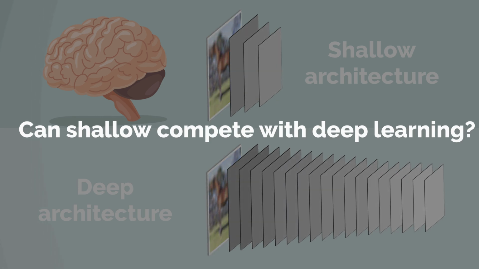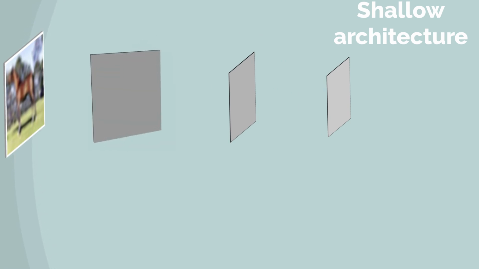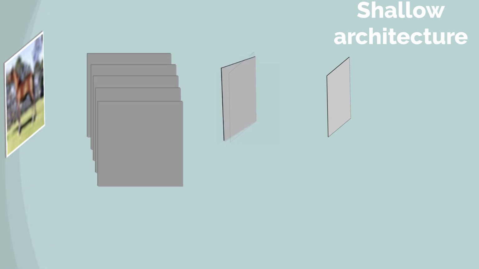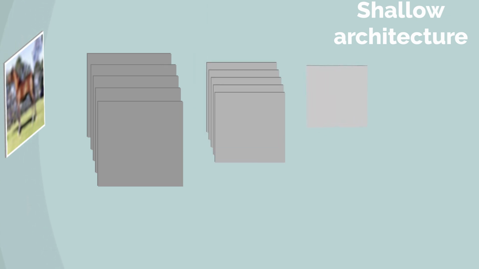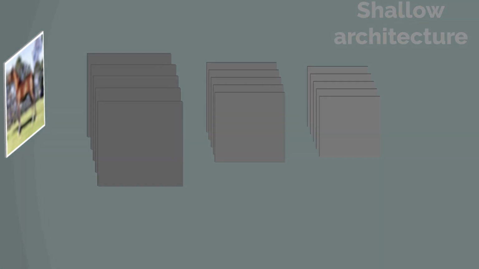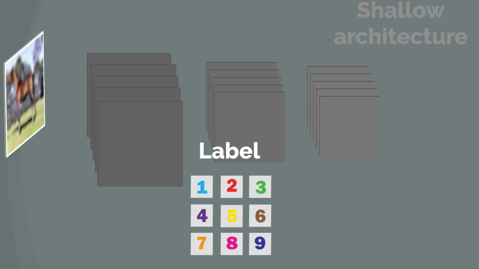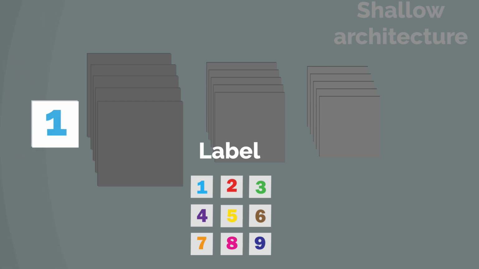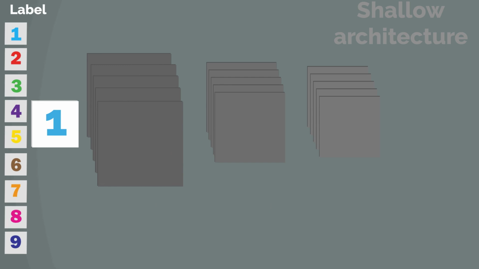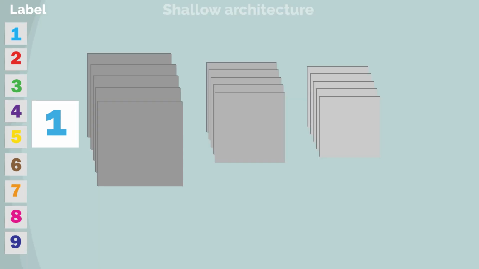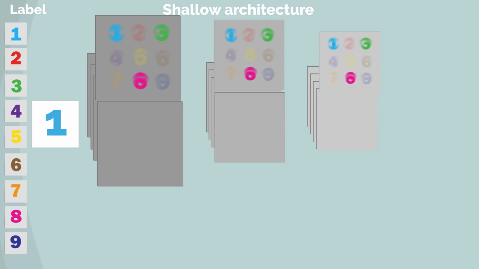To answer this question, let us examine the shallow network. If we look inside a single layer, we will see that it is comprised of many filters, where each layer has its own set of filters. To simplify this explanation, let's denote our labels as numbers from 1 to 9. Our horse will be marked as label 1. Each filter recognizes a small set of labels.